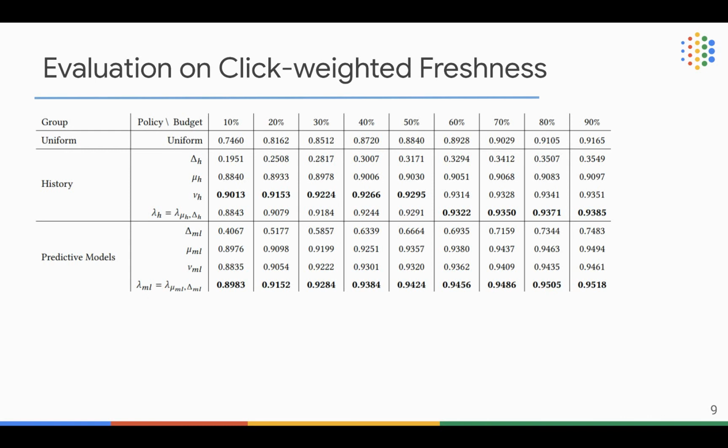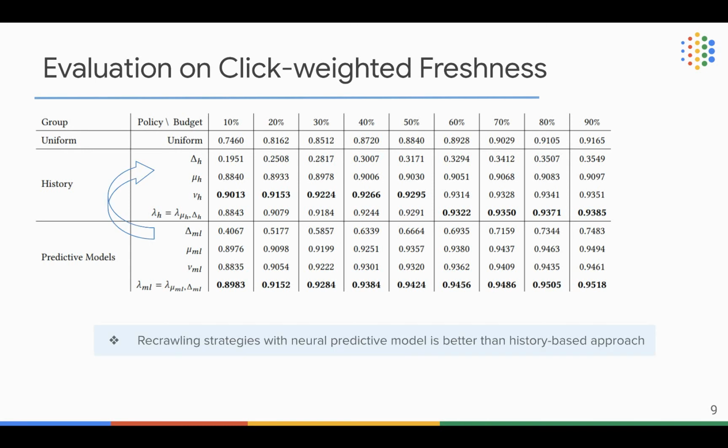In terms of the results, we have several important findings. First of all, we find that the recrawling strategies built on top of our predictive models outperform the same approach with the parameters estimated from the past 30-day histories.